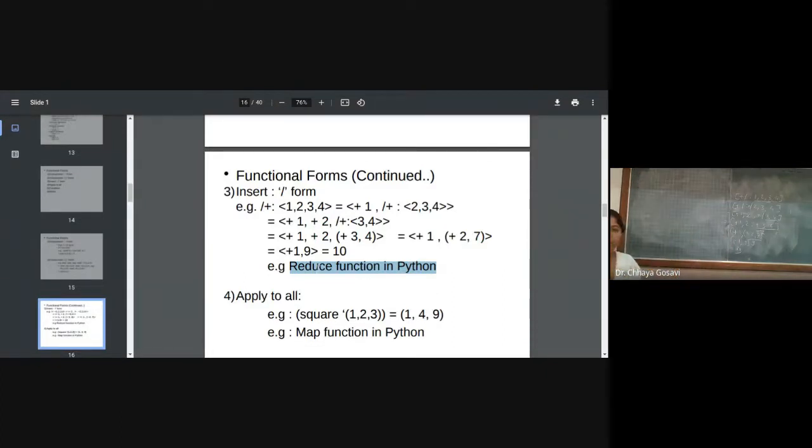So it is a reduction operation. There is a function named reduce available in Python and Scheme. Here, insert is a function form. Different names for the function are given in different languages. It operates like this: you are applying this function on this data sequentially.